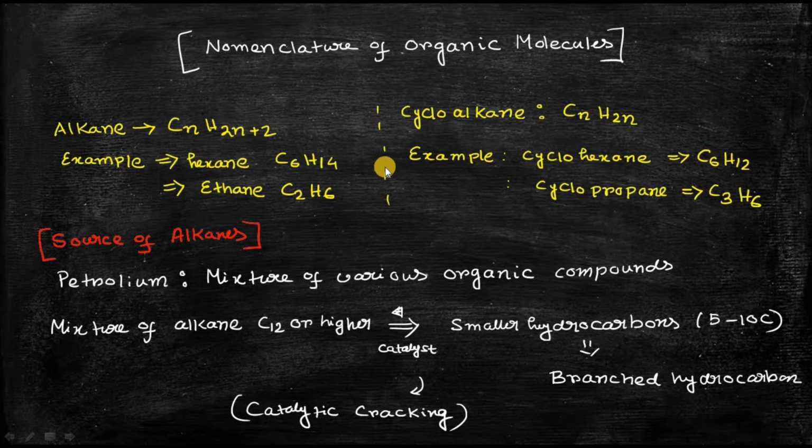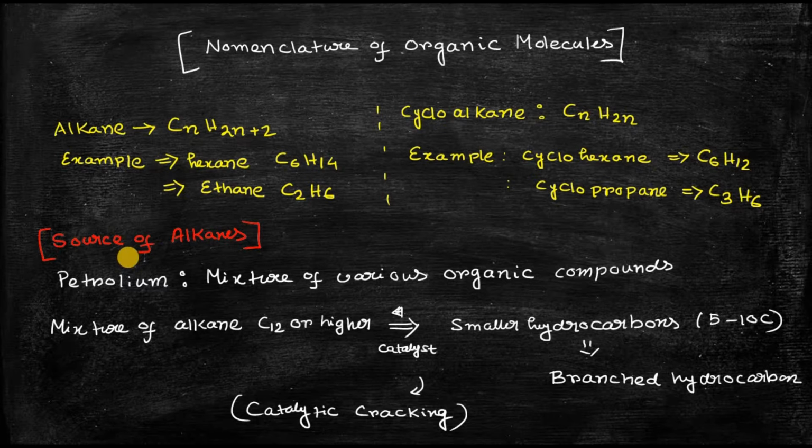So in this lecture I am going to discuss the nomenclature of different organic molecules. This is a very important chapter of organic chemistry. You will encounter so many types of organic molecules with very complex structures, but there is a systematic method by which you can name them.